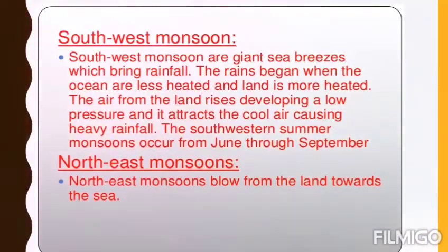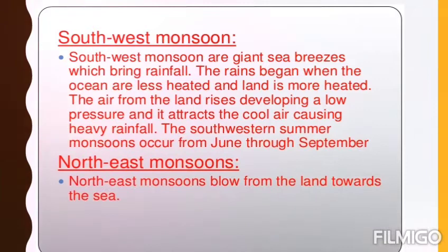Let's see how the southwest monsoon brings rainfall in summers. Southwest monsoons are giant sea breezes that start from sea to land, from the area of high pressure to the area of low pressure. The air from land rises upwards and changes into water vapors. Condensation takes place, and in the form of water droplets it comes back to the earth's surface.